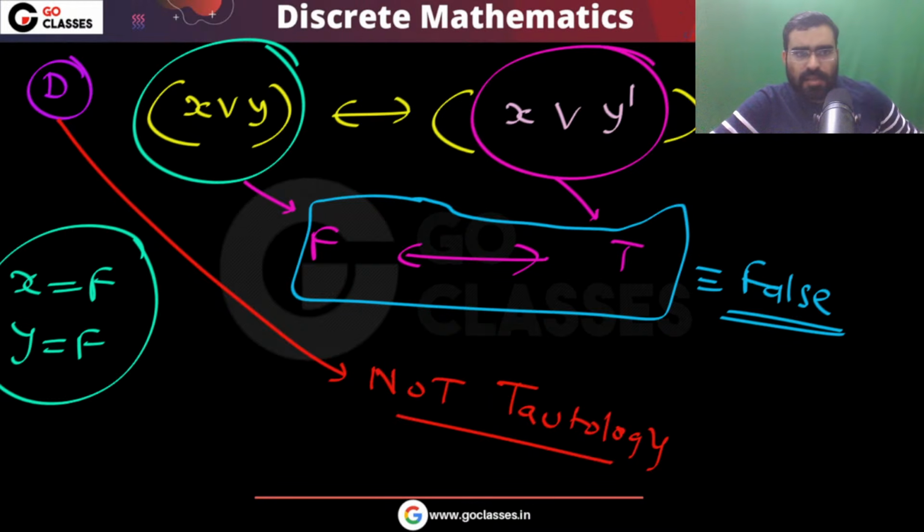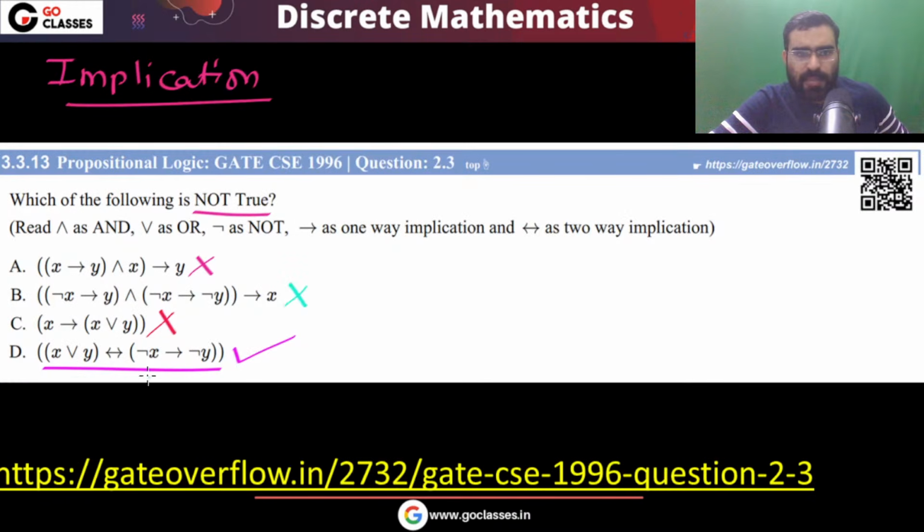So this is your answer. Your answer will be option D, because the question is asking which of these is not a tautology. Anyone has any doubt? Let me know.